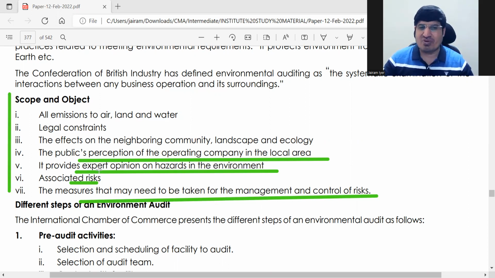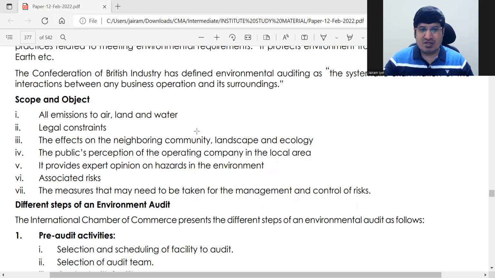Easily, you can remember these five. They are small points, and all are related. Now next is the steps in environment audit. These steps are very simple.